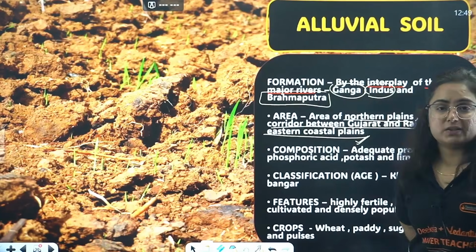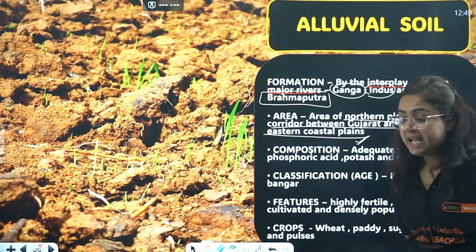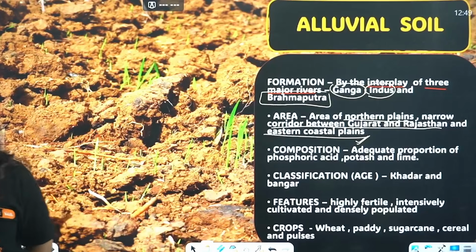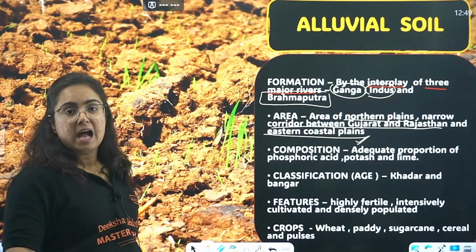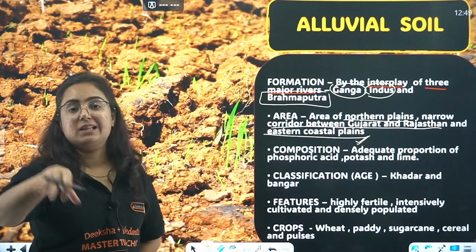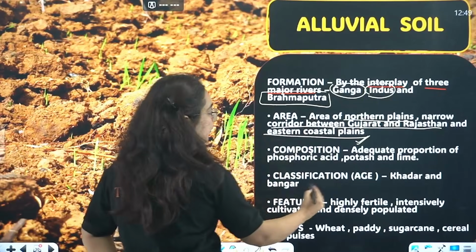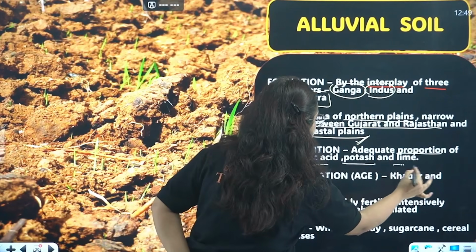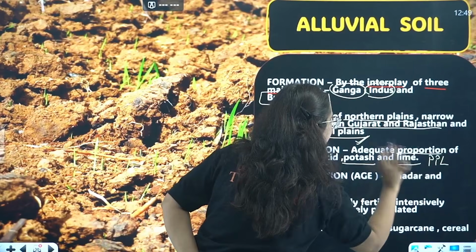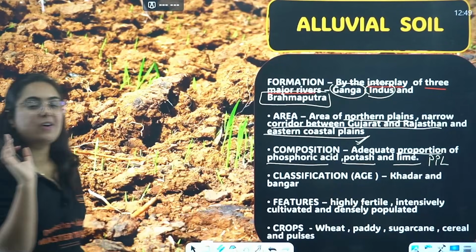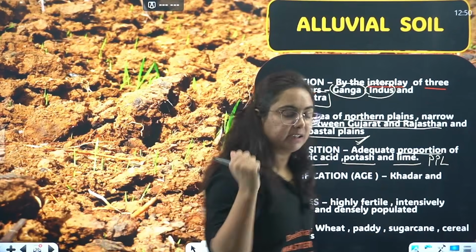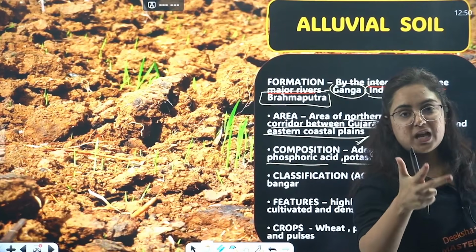eastern coastal plains. What does it contain, beta? As it comes a long way carrying sediments, it gets mixed with a lot of nutrients, and this is actually good for making the soil fertile. It is composed of adequate proportions of phosphoric acid, potash and lime, PPL, not IPL, PPL. ठीक है, so it contains what? Phosphoric acid, potash and lime.